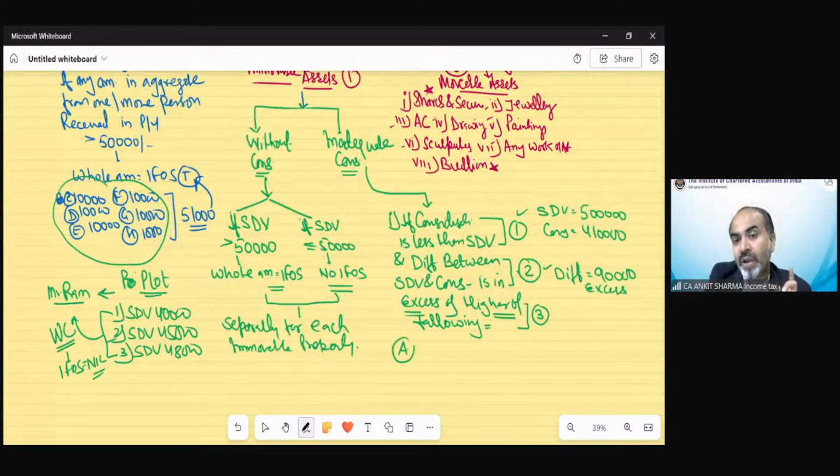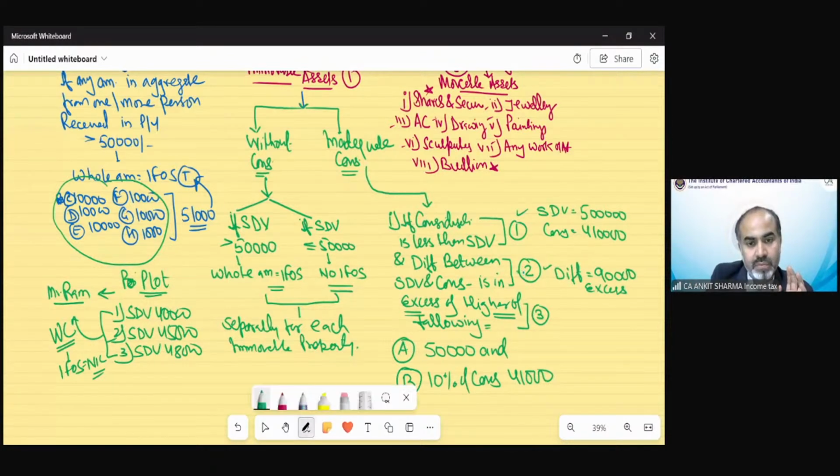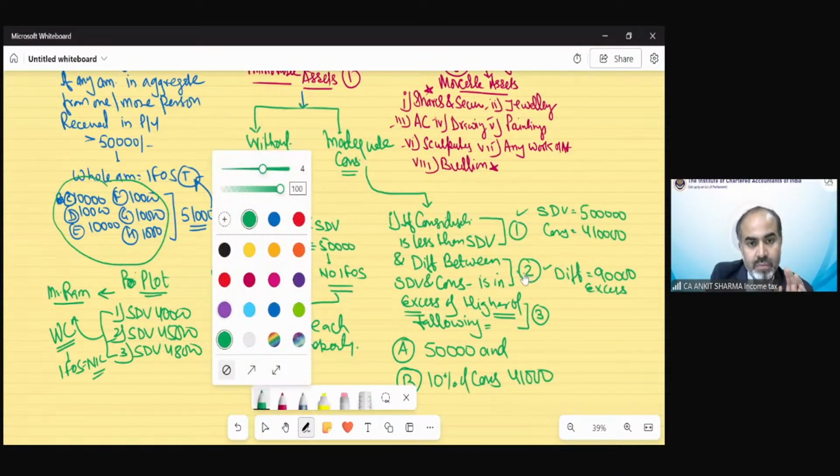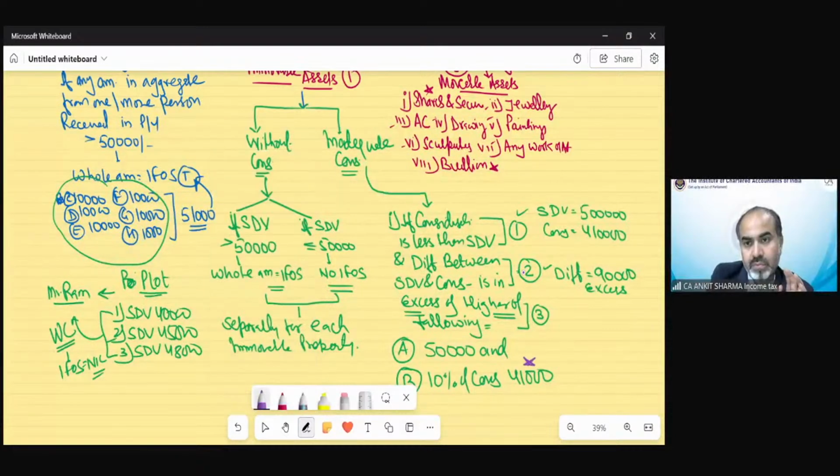We have to find the higher of these two values. First one is 50,000 fixed, and the second is 10% of consideration. In the above example, 50,000 remains fixed, and 10% of consideration would be 41,000. So the higher of these two is 50,000.